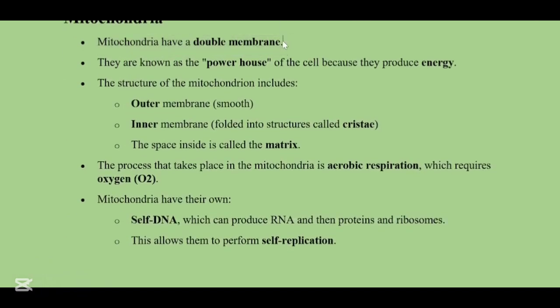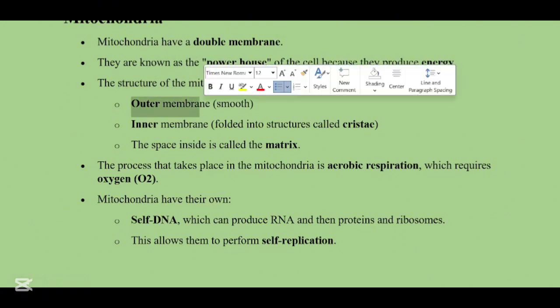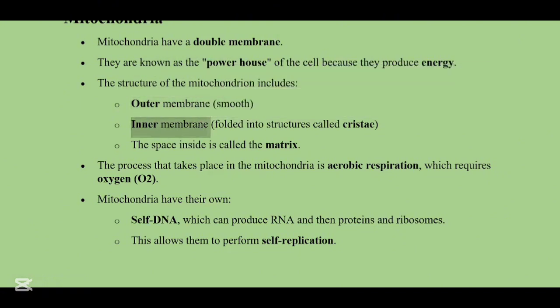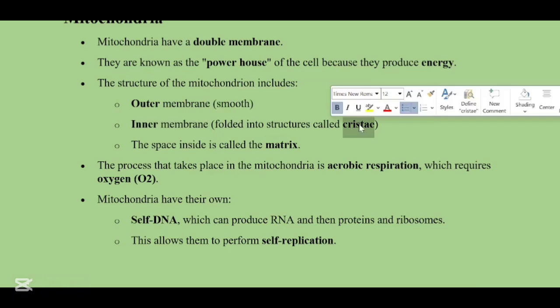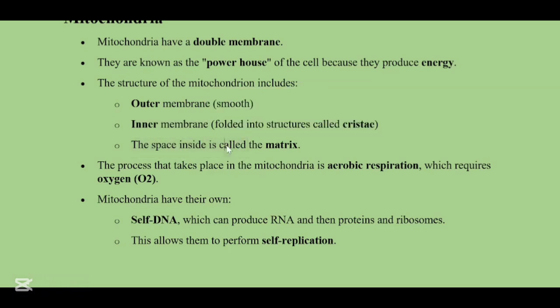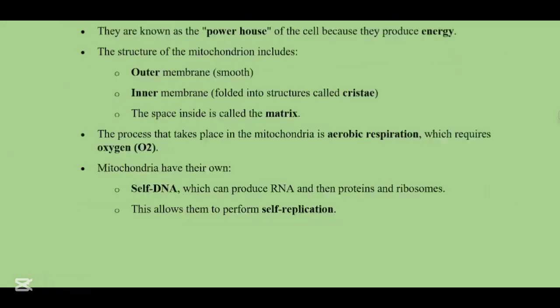The mitochondria has a double membrane. It is known as the powerhouse of the cell because it produces energy. And the structure of the mitochondria includes the outer membrane, which is smooth, and the inner membrane, which is folded into structures known as cristae. The space inside the membrane is known as the matrix. The process that takes place in the mitochondria is aerobic respiration, which requires oxygen. Mitochondria has its own self-DNA. This means it can produce RNA and then proteins because of ribosomes. This allows them to perform self-replication.